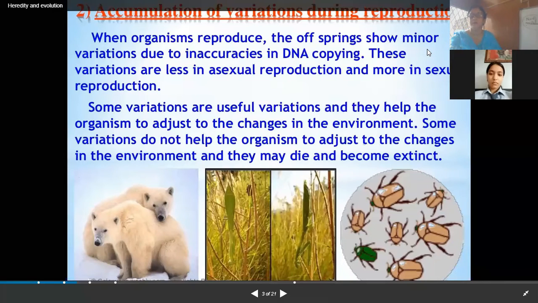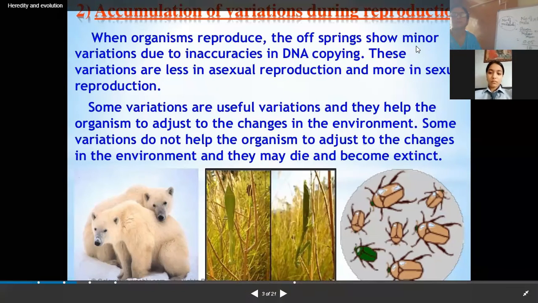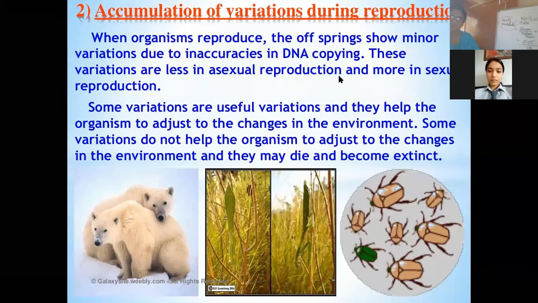Occur and why the variations occur and how they get accumulated over the period of time, right? Now, first of all, as I've discussed, hereditary means the transmission of the characteristics or traits from their parents to their offspring. That's what we call transmission. That's what we call hereditary. And variation, as I've told you, is the difference in the characteristics which need to be transmitted from one generation to another generation.